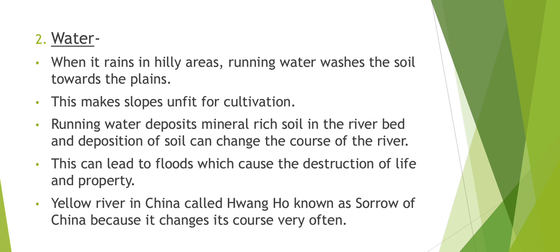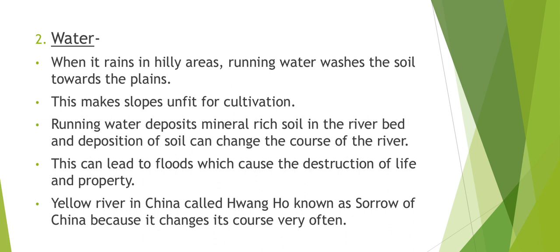A river coming down the hill carries a lot of mud with it. When the water comes down, lots of mud also comes down along with it. And upon reaching the plains, the flow of the river slows down. And what happens? It leaves part of the soil on its way.